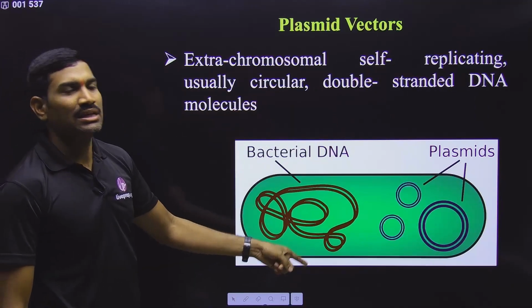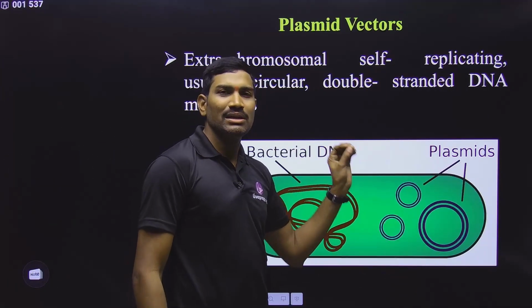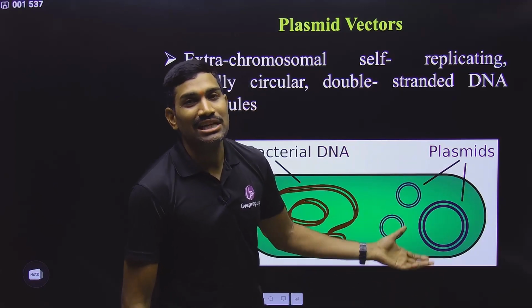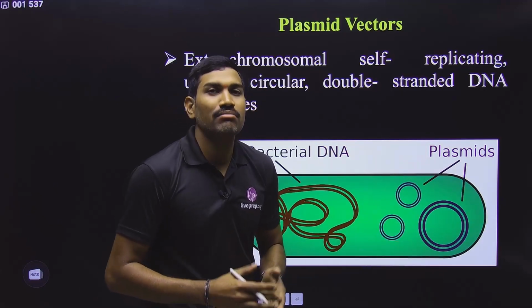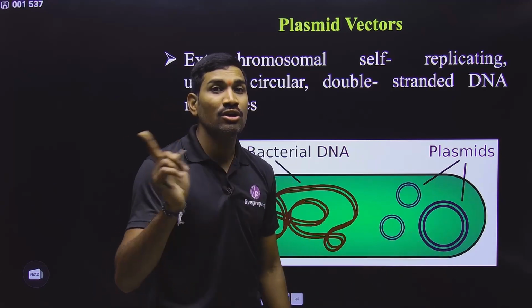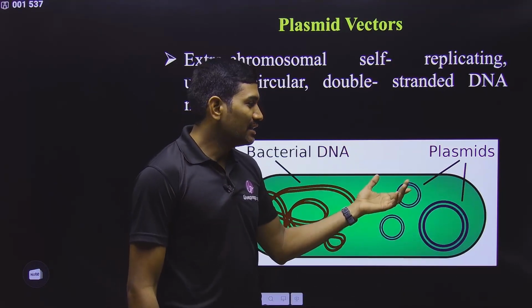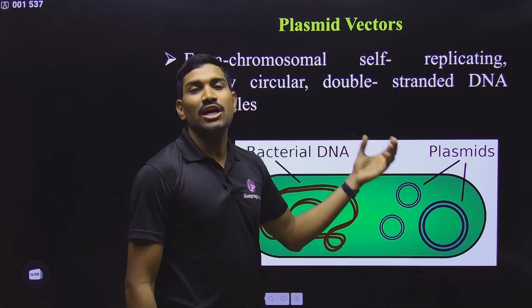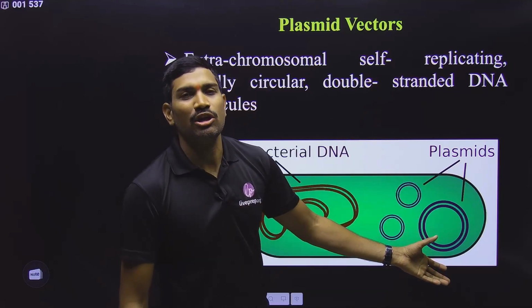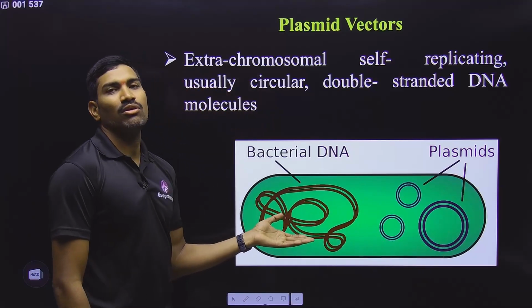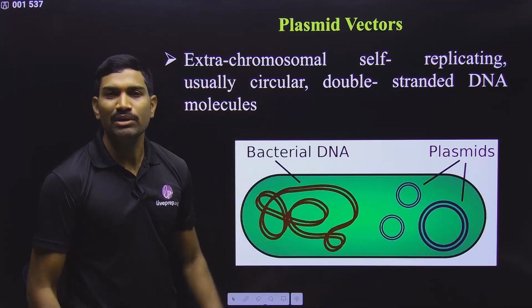So what are the plasmids? Plasmids are extra chromosomal, circular, double-stranded DNA molecules floating freely in the cytoplasm of certain or many bacterial cells, but not all bacterial cells. Very, very important. Repeatedly I am talking about this. And these are the ringlets of DNA. These are autonomously replicating DNA molecules. Autonomously means they can divide on their own without depending on this particular nucleoid.